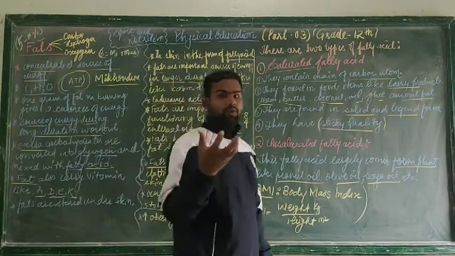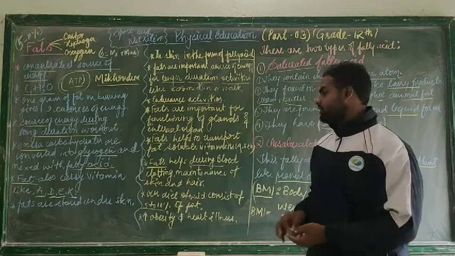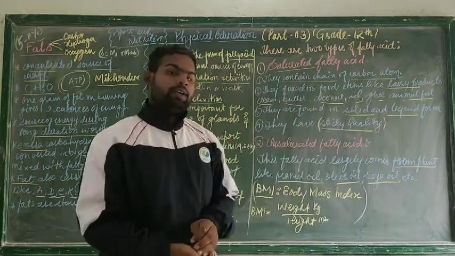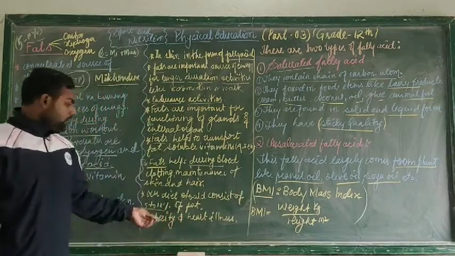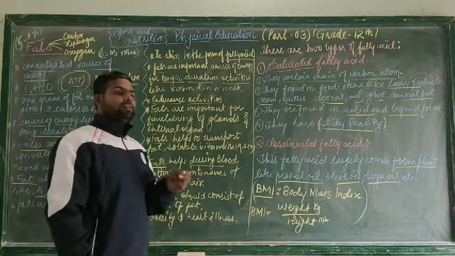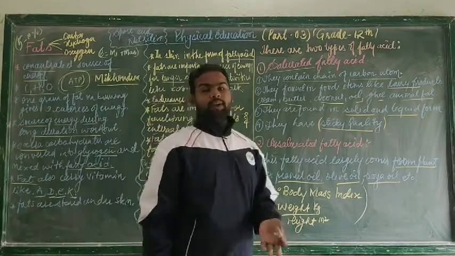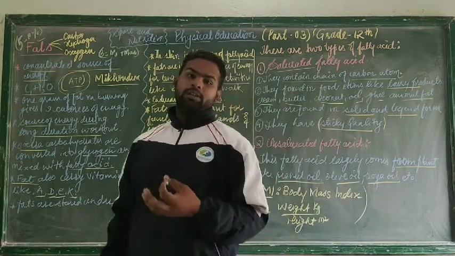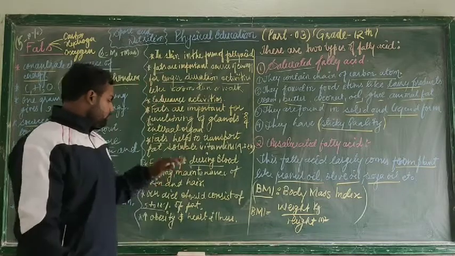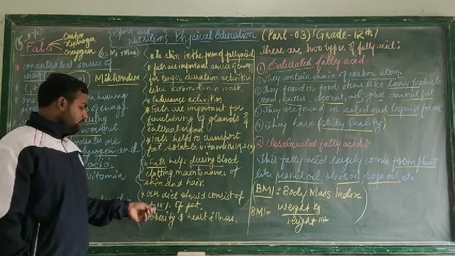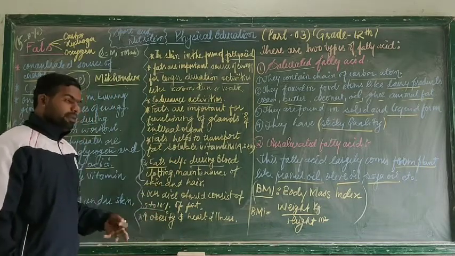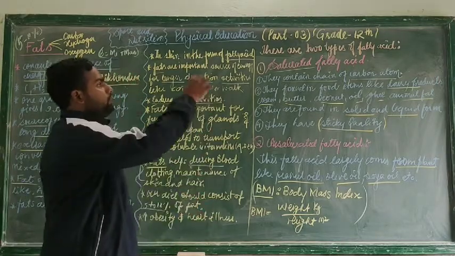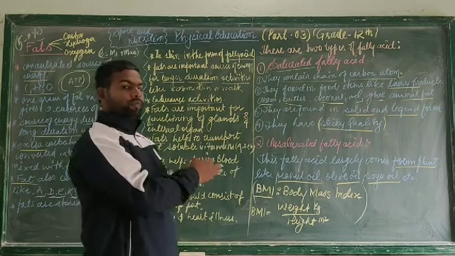What is the exact amount of fat our diet should consist of? There should be 5 to 10% of fat in our diet. See, when we take a lot of fat in our body, there may be the risk of cardiac arrest or a lot of health related issues. So fat should be less in our diet, like 5 to 10%, and it may lead to obesity or many heart related problems.